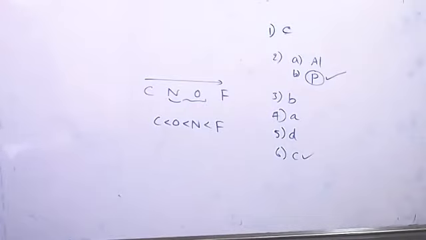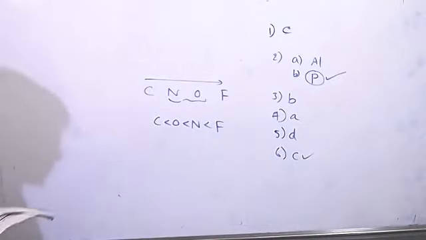Then 7th question. The oxide of an element whose electronic configuration is 1s2, 2s2, 2p6, 3s1 is. So that is electronic configuration of which element? Alkali metal.